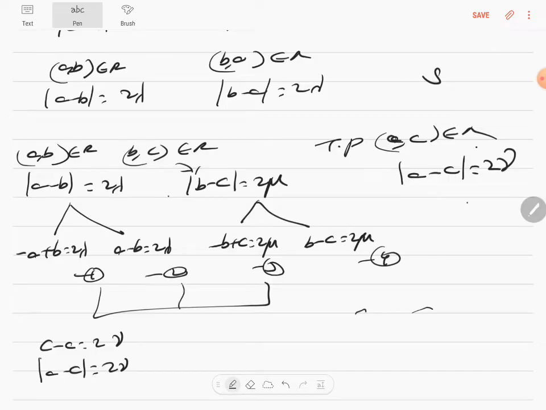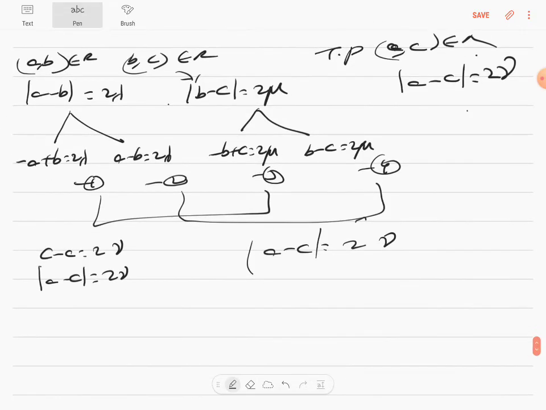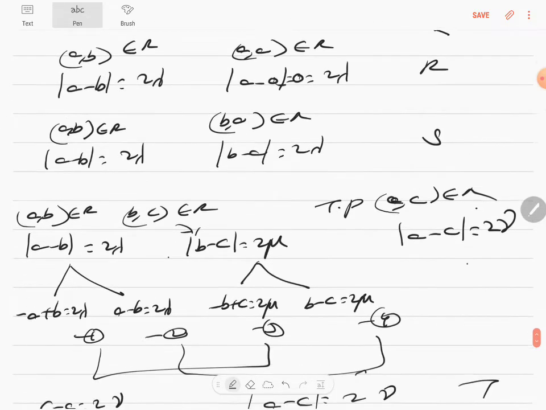I'm going to solve 2 and 4. B and B again get cancelled. A minus C is equal to 2 into lambda plus mu, which can again be written as gamma, and you can always include a mod. So in these steps, when it is mod, in transitive, you have a little bit of work to do. You have to split them as negatives and positives. So that's about it. Are you clear? So that has proved to be transitive. You know it's reflexive, symmetric and transitive.